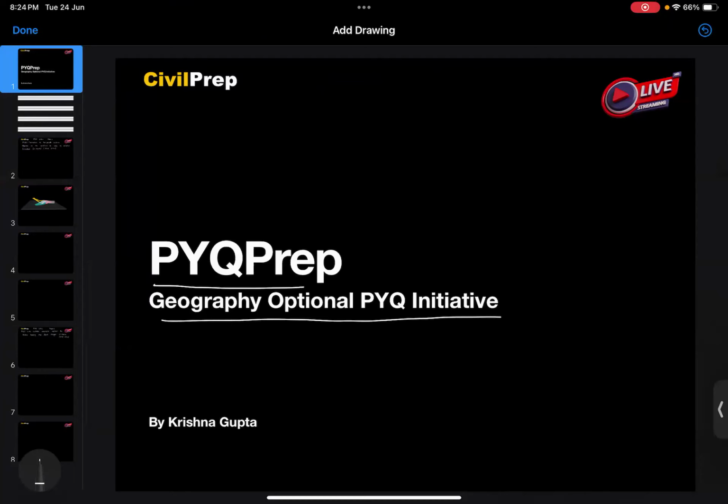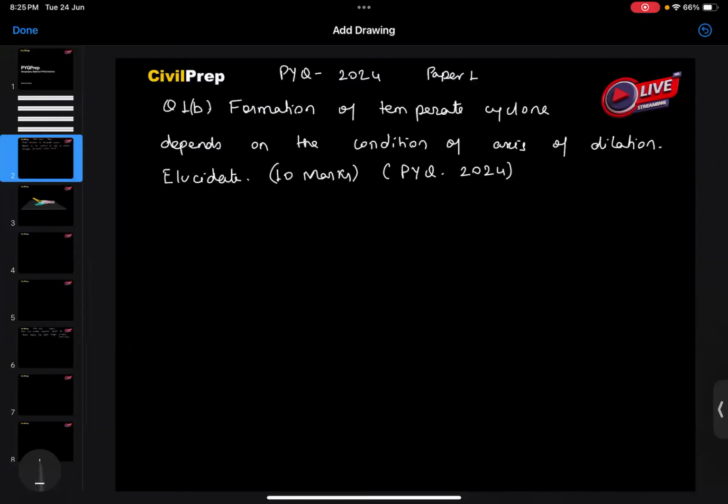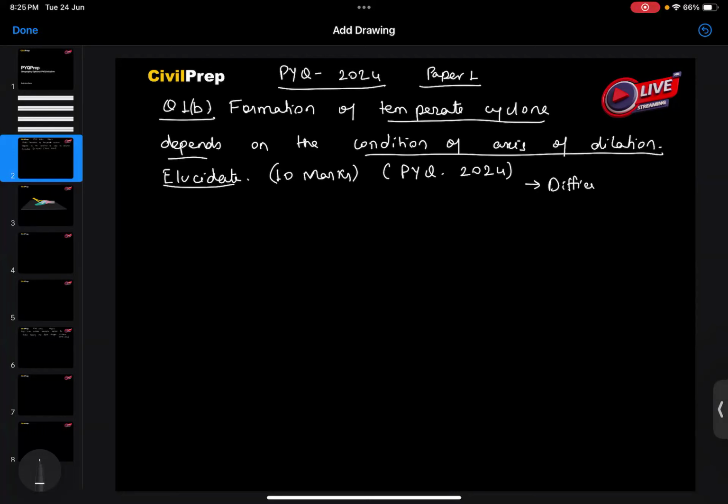Now, in this session, we will be looking at one of the PYQ of 2024 from paper 1, that is question number 1B. Formation of temperate cyclone depends on condition of axis of dilation. Elucidate. Now, this is one of the questions which was quite difficult, because majority of the students were confused about the concept of axis of dilation.